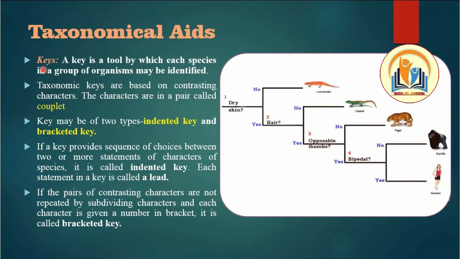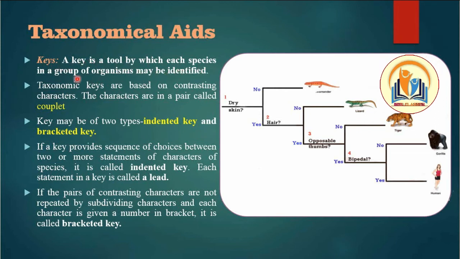Next are the keys. It is also very important. A key is a tool by which each species in a group of organisms may be identified on the basis of characteristics. Understood? We also use this taxonomical aid to identify. The taxonomic keys are based on contrasting characters. The characteristics in pairs are called couplets.